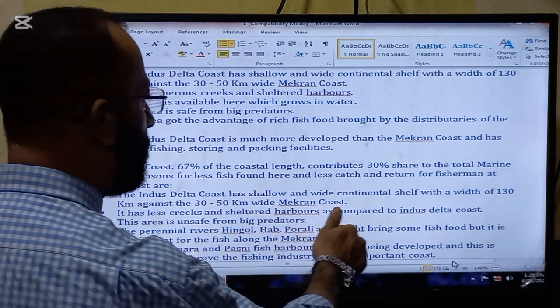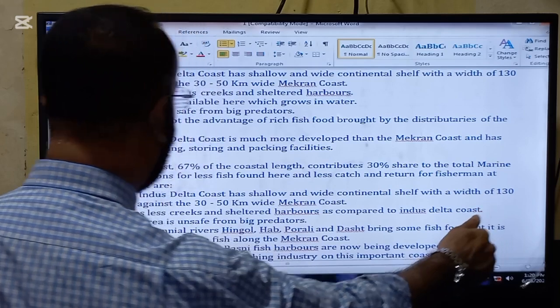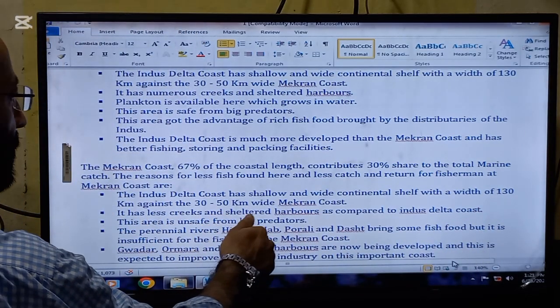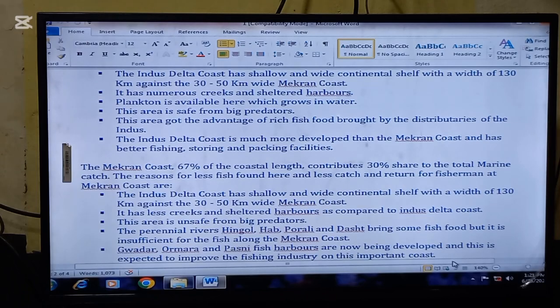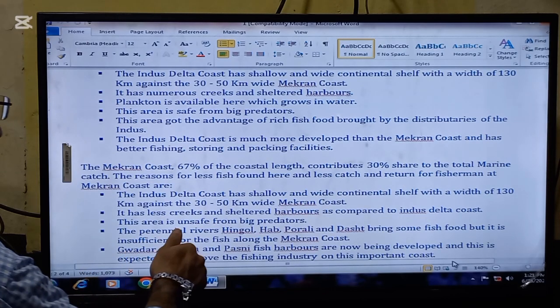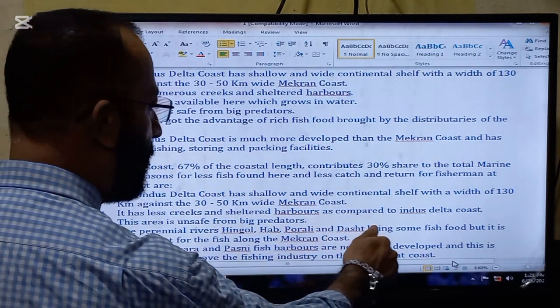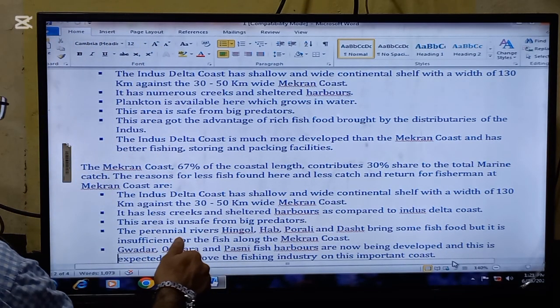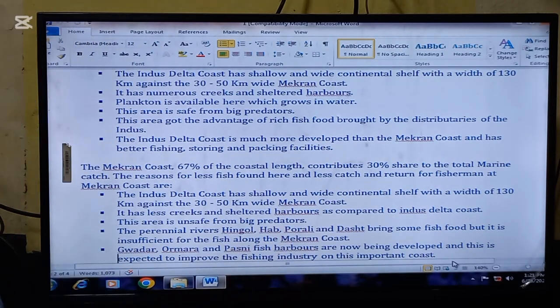Number one, the Makran coast has a narrow continental shelf with a width of 30 to 50 km against the 130 km wide shelf of the Indus Delta coast. Number two, it has fewer creeks and sheltered harbors as compared to the Indus Delta coast. Number three, this area is unsafe from big predators.